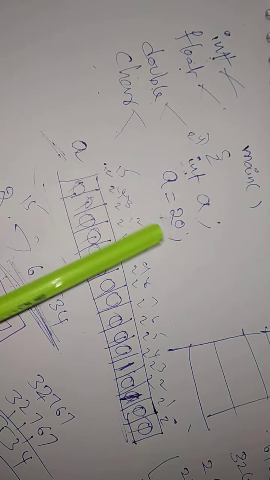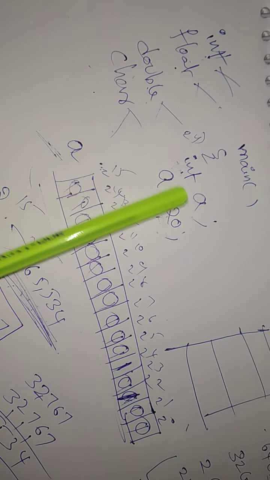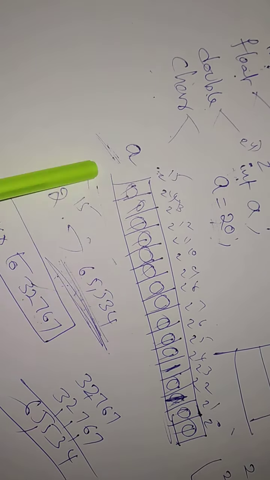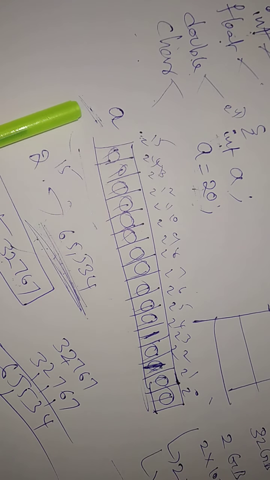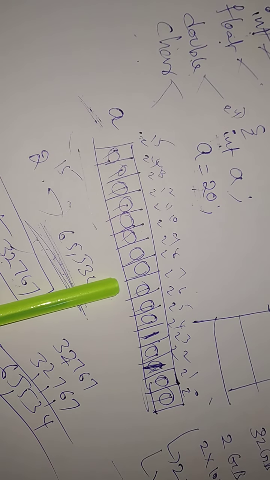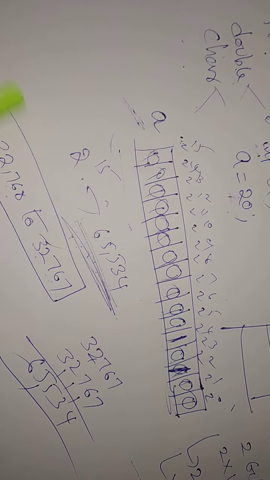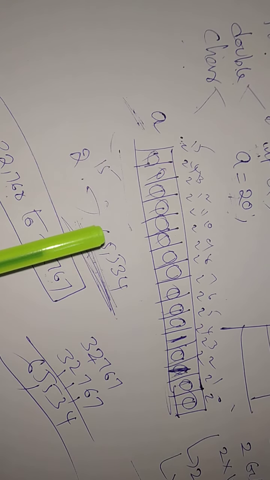Take one simple example, int A, which means int is a data type. How much memory does it create? 2 bytes of memory. What is the meaning of that? Integer means data type, memory, how much range.